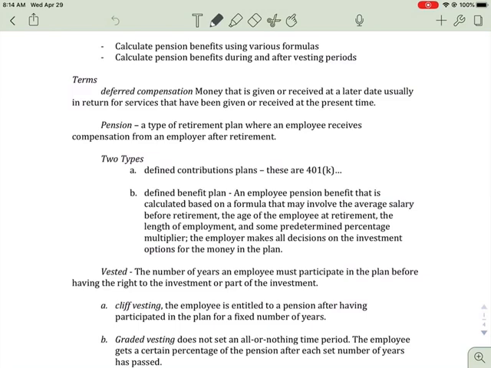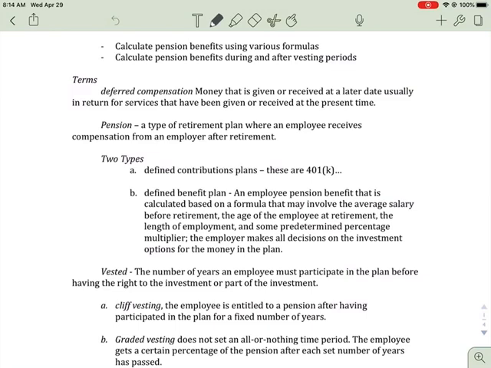So there are two types of pension plans. There's the defined contribution plans. So those are your 401ks, your 403bs, where the employer matches your deposit into the plan. So many businesses offer that, and that's considered their pension.